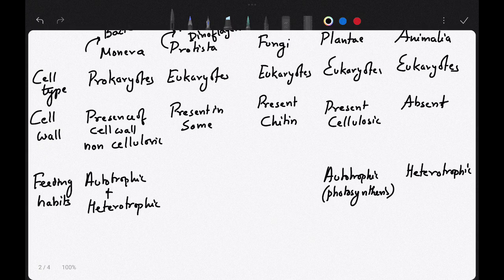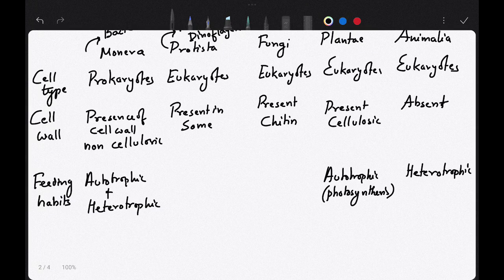Chemosynthetic means they use chemical energy to convert inorganic to organic matter. In case of photosynthetic, they produce energy by the use of sunlight, so light energy is converted to chemical energy.